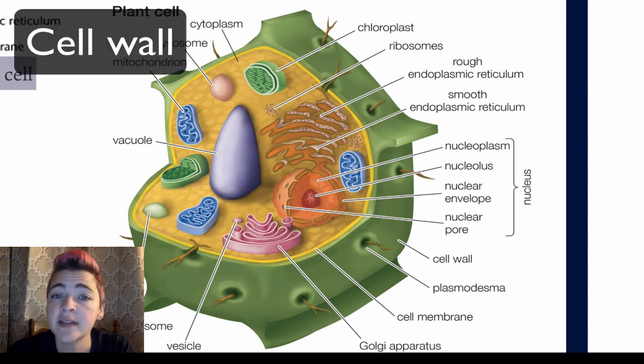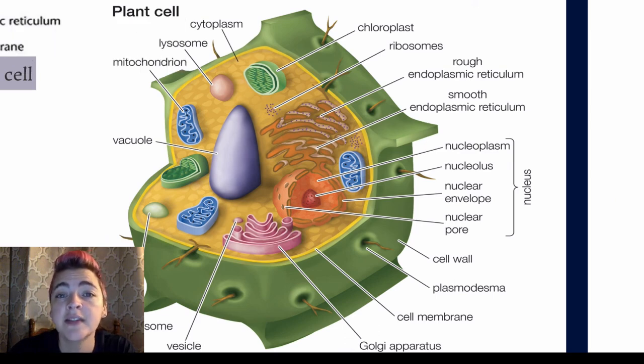Plant cells also have a cell wall, where animal cells do not. Plant cell walls are made of cellulose, which is that carbohydrate or polysaccharide.